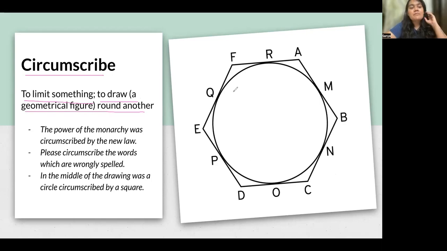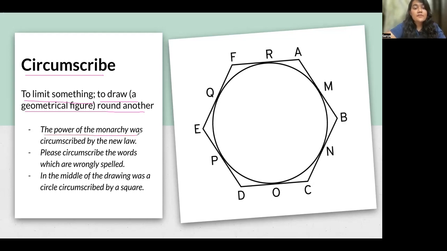So circumscribe means the circle has been surrounded by another geometrical figure. The circle is one geometrical figure, and this hexagon is another geometrical figure, which is confining it, which is drawn around it. So the circle has been circumscribed by the hexagon, right? Or you can also say to limit something. To limit something means to circumscribe something.